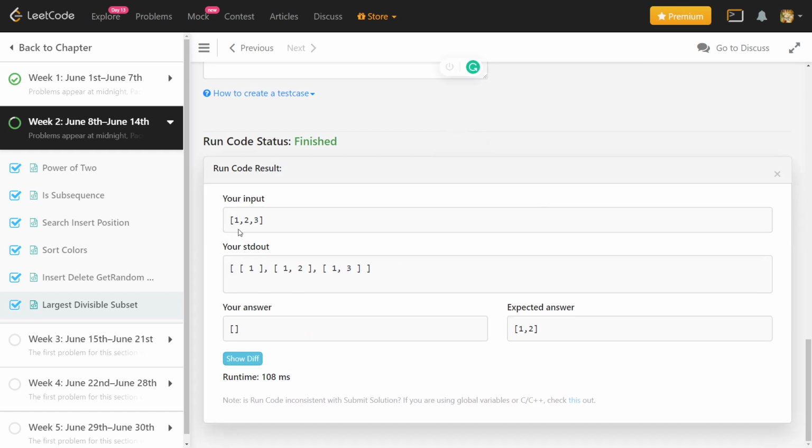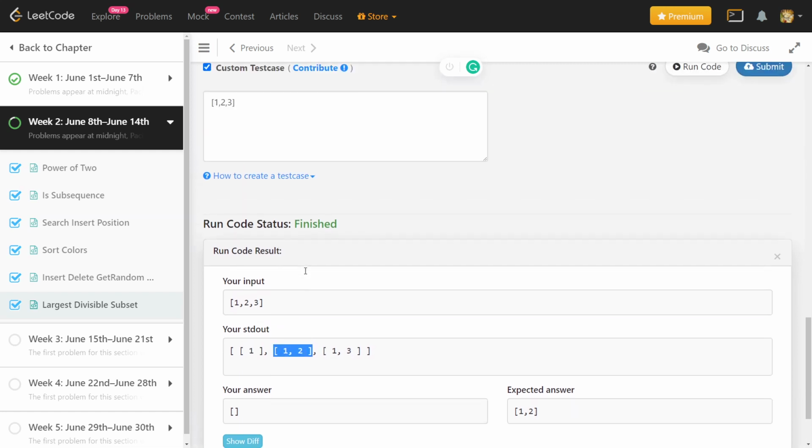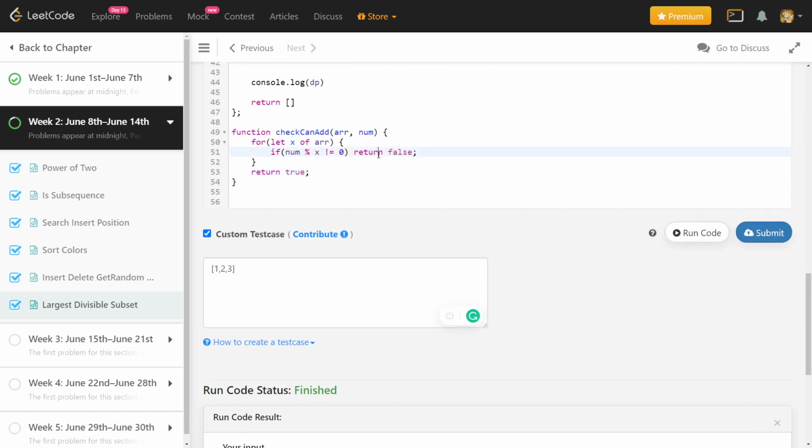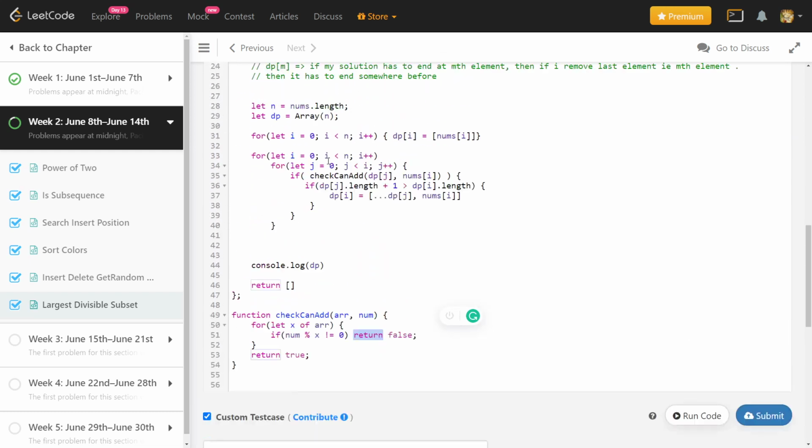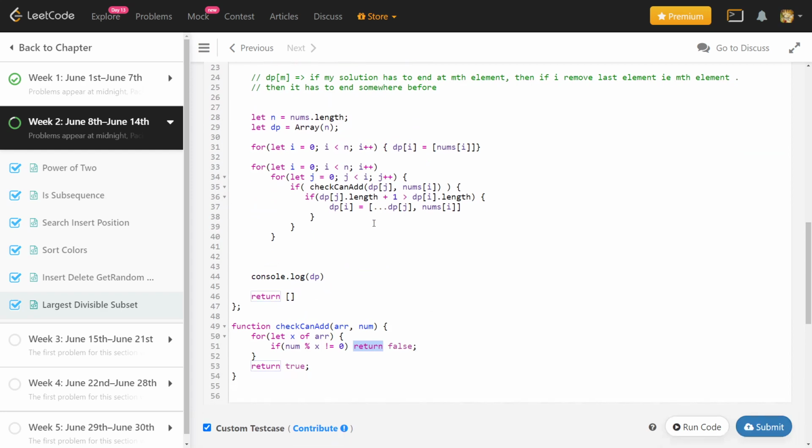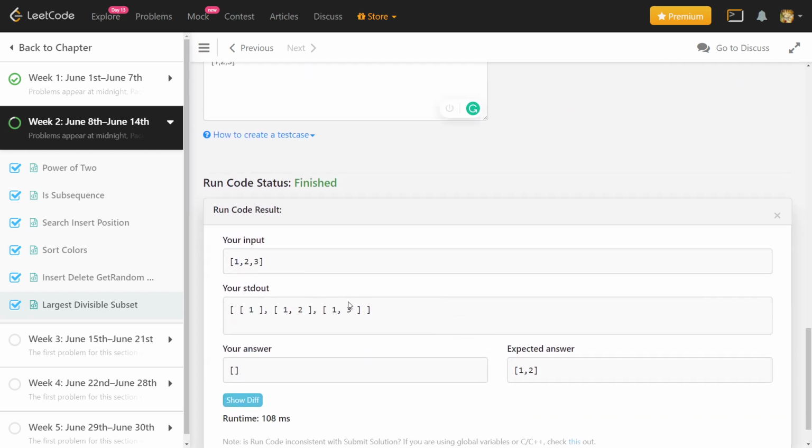So this is how my dp looks like. The solution ending at 1 is 1 itself. The solution ending at 2 is 1 comma 2, and the solution ending at 3 is 1 comma 3. How did this happen? When I went to index 3, I checked, can I add it to 1? I can add it, so it becomes 1 comma 3. Then I checked if I can add it to 1 comma 2, but this condition will return false, that it is not divisible, and then it will not update the dp. So that way I have my dp array.